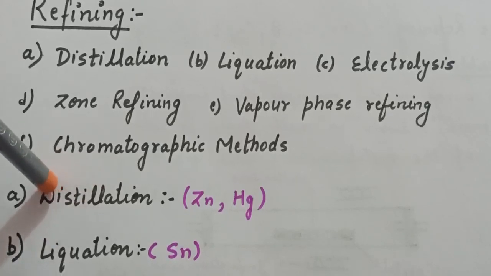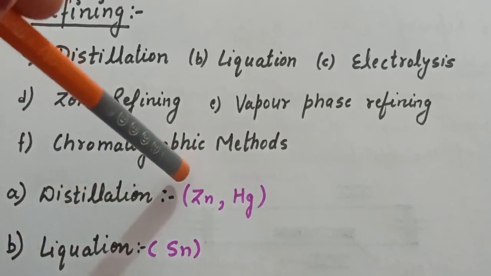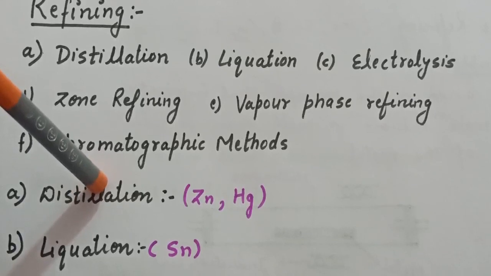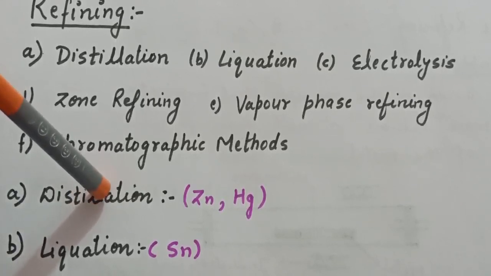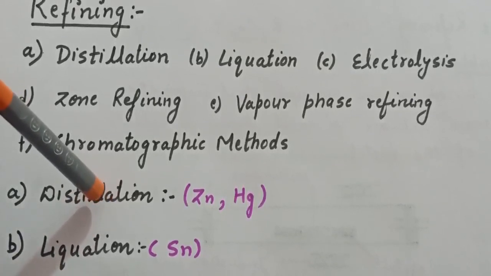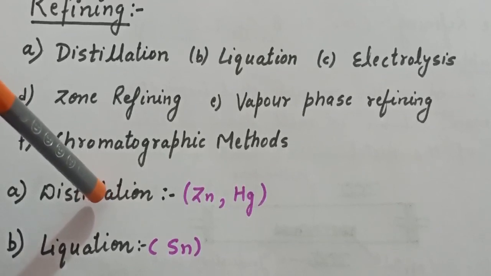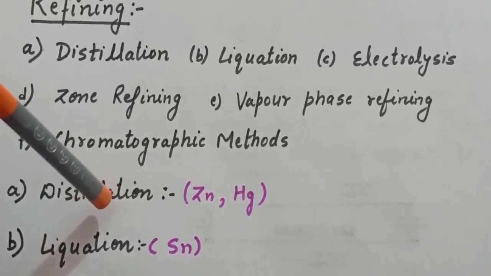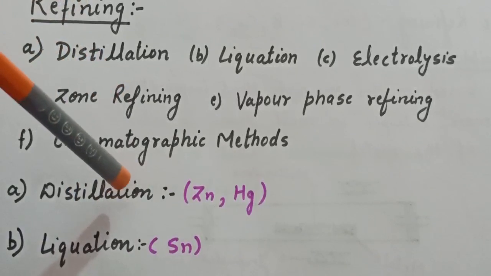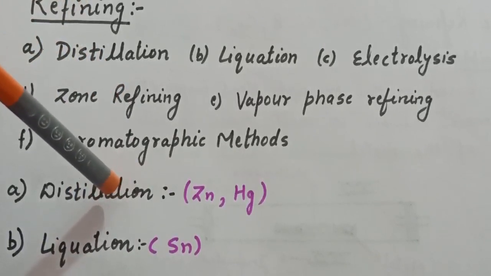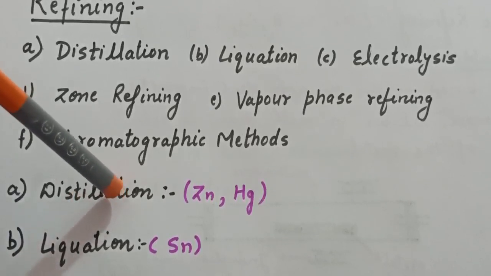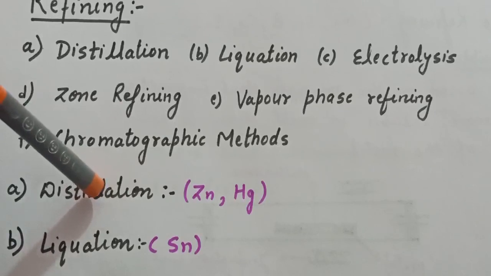This method is employed for the purification of metals like zinc and mercury. In this method, the impure metal is heated and the vapors are condensed in a separate receiver. From here, we can collect the pure metal and the impurities are left behind because of higher boiling point. So this distillation method is used for the purification of zinc and mercury, and in this method impure metal is heated and the vapors are condensed in a separate container. From here we can collect our pure metal and the impurities are left behind in the container.